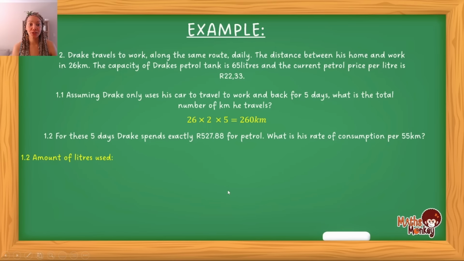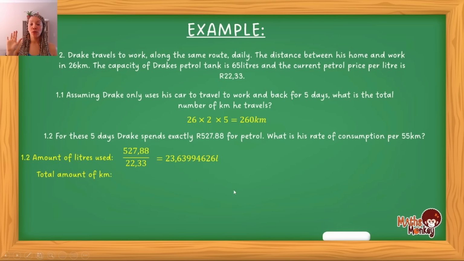The amount of liters used is the 527.88, which is how much he paid for petrol, divided by the price for 1 liter, and that gives you a total of 23.63994626 liters. Take note, this is not my final answer, so that's why I am not rounding it off. Okay, so that's how many liters Drake used for the 260 kilometers.